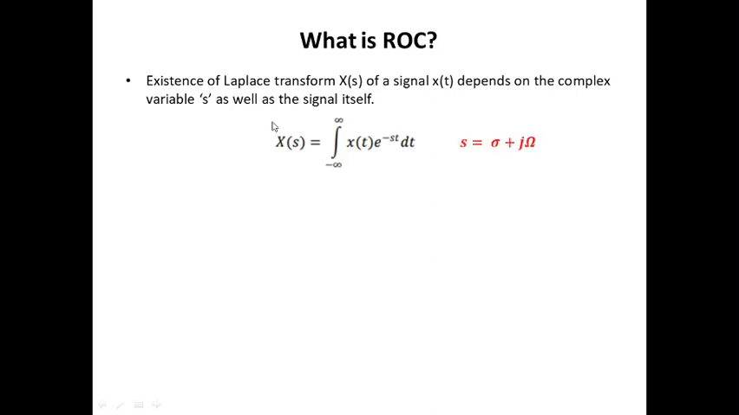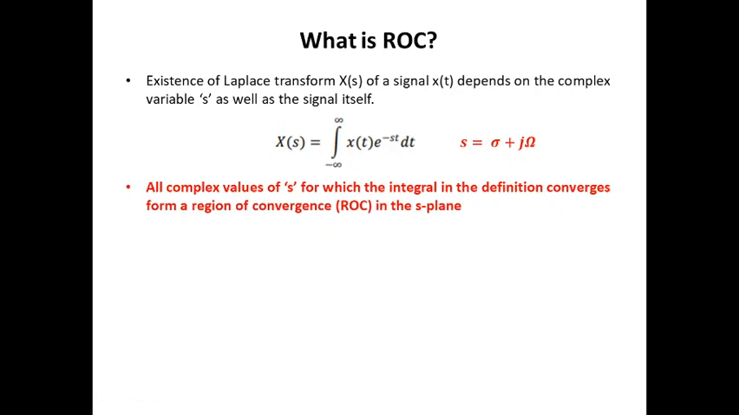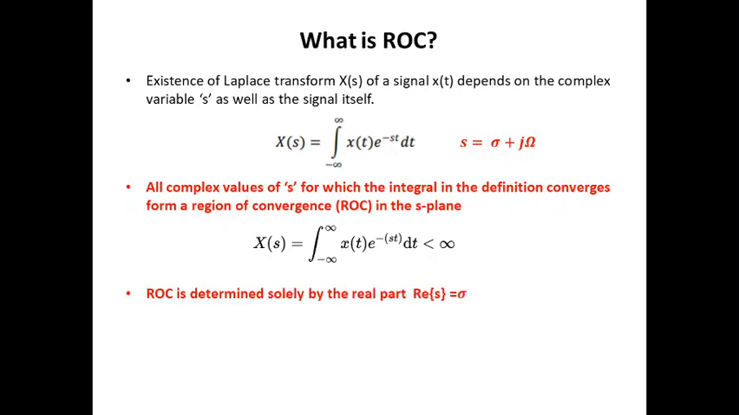So as we have seen already, the Laplace transform and the corresponding S-plane coordinates are given. The definition for ROC goes like this: all complex values of s for which the integral in the definition converges form a region of convergence in the S-plane. So when you find out Laplace transform, this integration value should be lesser than infinity. Okay, that means it has a finite value. In that case, we say that the ROC exists.